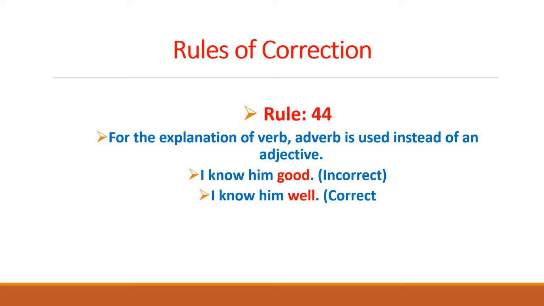So I know him good is incorrect because good, an adjective, has been used to add to the meaning of the verb know. So this is an incorrect expression. The correct expression is to place an adverb in order to add to the meaning of the verb. So the exact sentence is I know him well. This is correct. Why? Because well is an adverb and know is a verb. So this well, an adverb, would add to the meaning of verb know. So I know him well is the correct sentence.